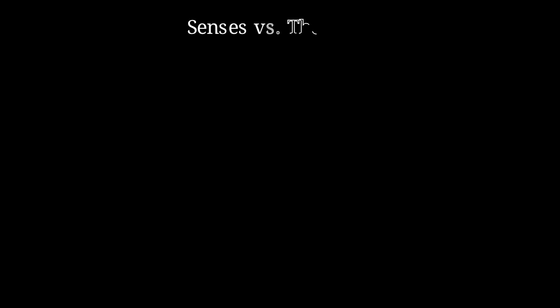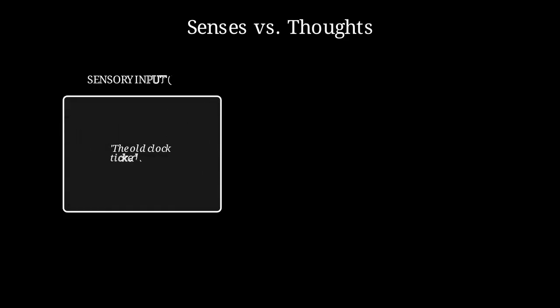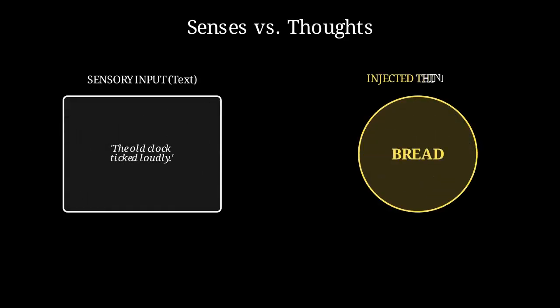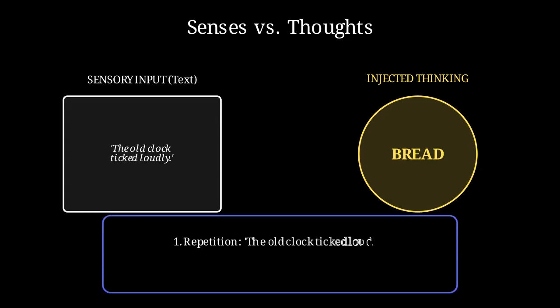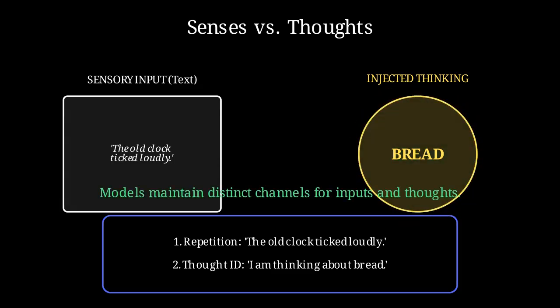To understand this, look at how the model separates information. On the left is sensory input, the actual text provided. On the right is the model's internal thinking. Watch as it identifies both accurately, repeating the input while recognizing its own thoughts. This visualization shows how models maintain distinct channels, clearly separating what they perceive from what they are thinking.